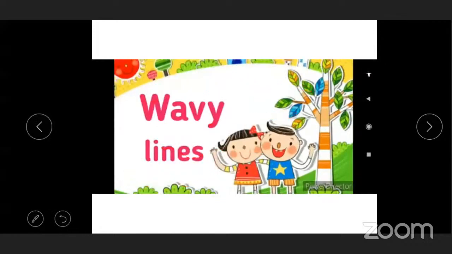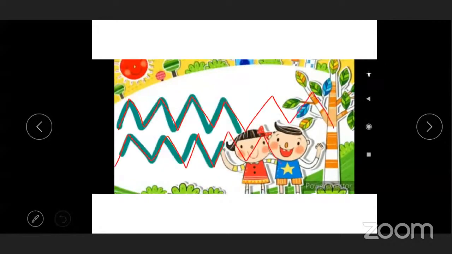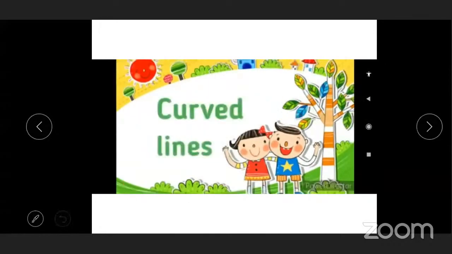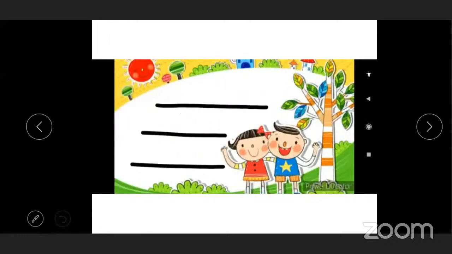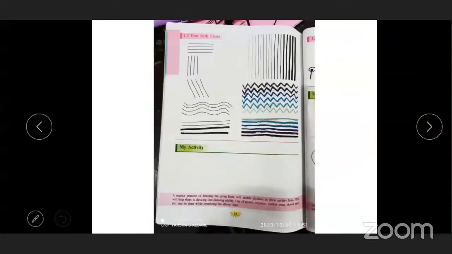Understood, everyone? There are different types of lines: horizontal lines, vertical lines, diagonal lines, zigzag lines, and wavy lines, which are given on your page number 64. All of you draw below. There is one space given for activities. So that is your homework. You have to draw there. See in these pictures. Here, my activities.